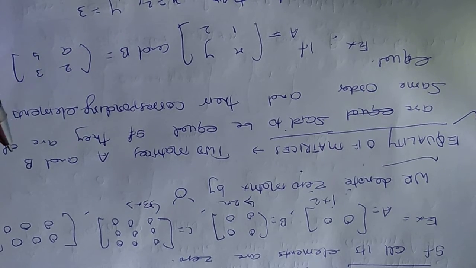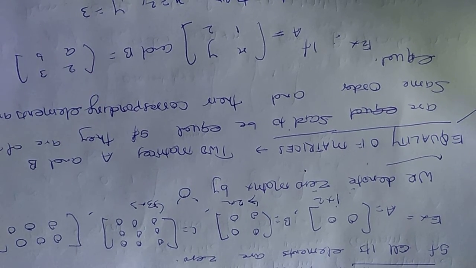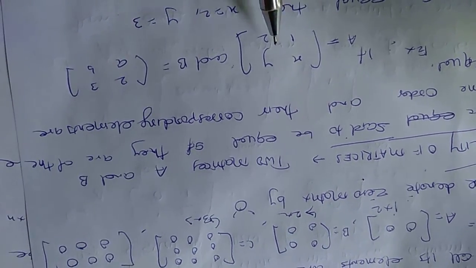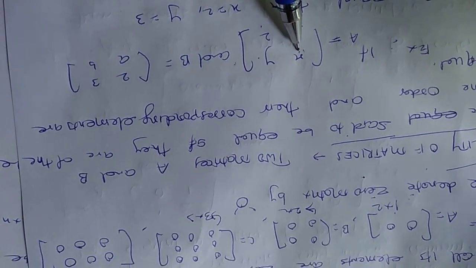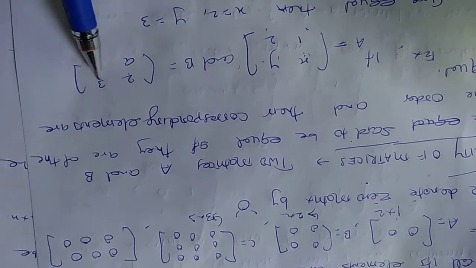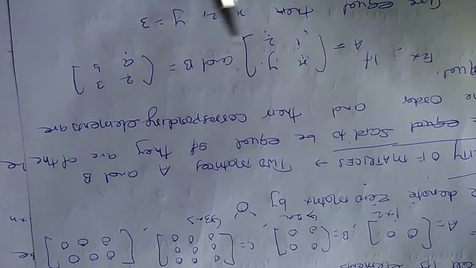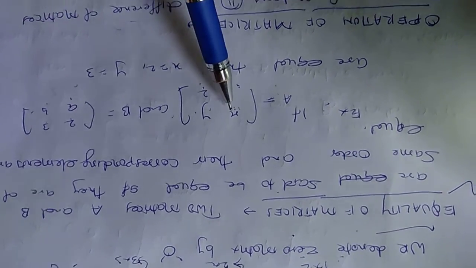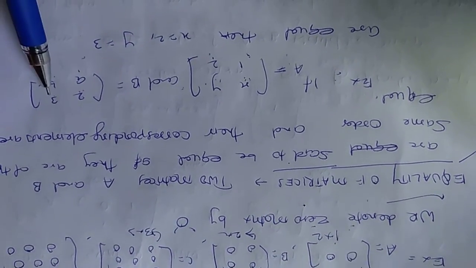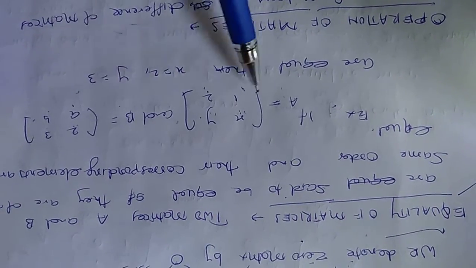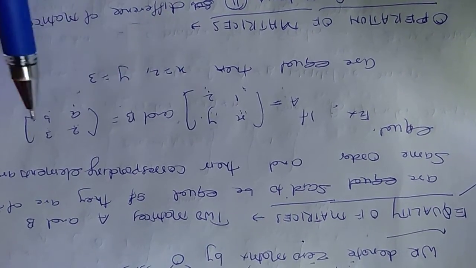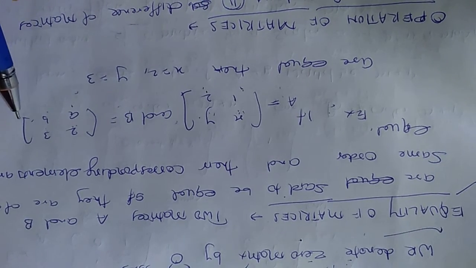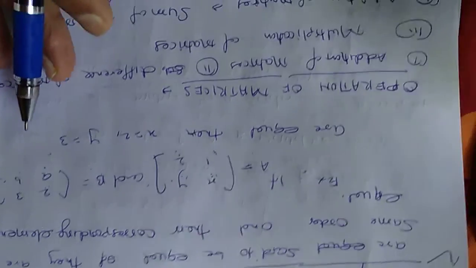Two matrices are said to be equal if A and B are two matrices and all the corresponding elements are equal. For example, for x the corresponding element is 2, and for y the corresponding element is 3. It is already given that A and B are equal, so it's clear that the value of x should be 2 and the value of y should be 3. For equality of two matrices, it's necessary that they should be of the same order. What you see here is 2 by 2 and this is also 2 by 2, meaning their orders are the same.